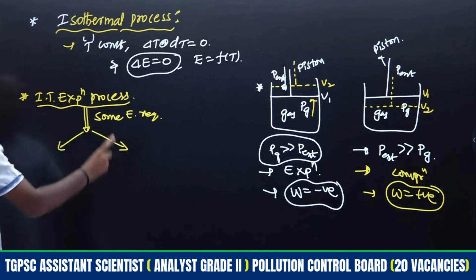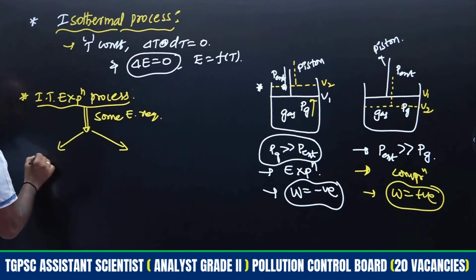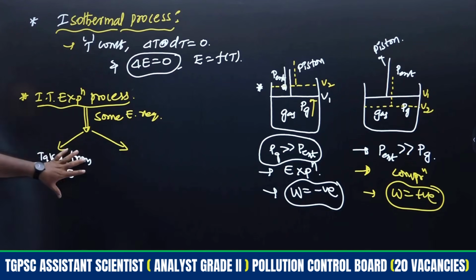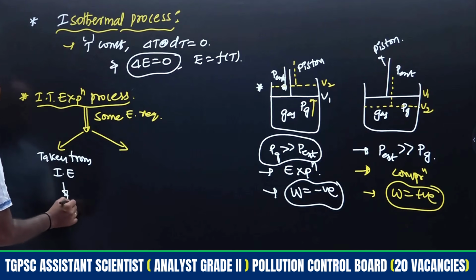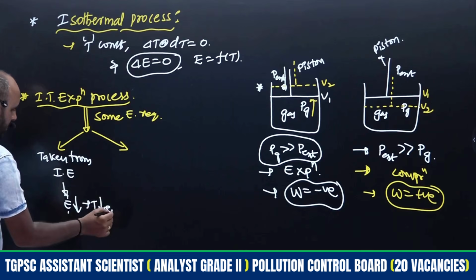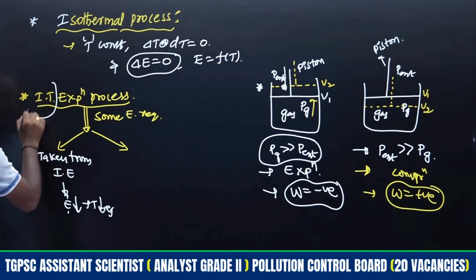Right. So here one possibility is that it is taken from its internal energy. Suppose the energy used to do the expansion in an isothermal process is taken from internal energy. Once internal energy is utilized, internal energy decreases. As internal energy decreases, the temperature also decreases. But what is an isothermal process?